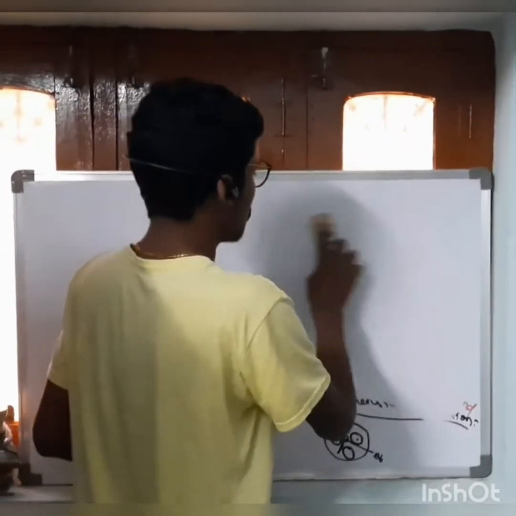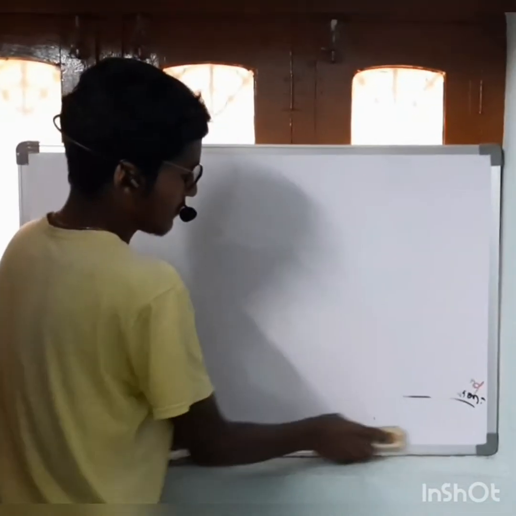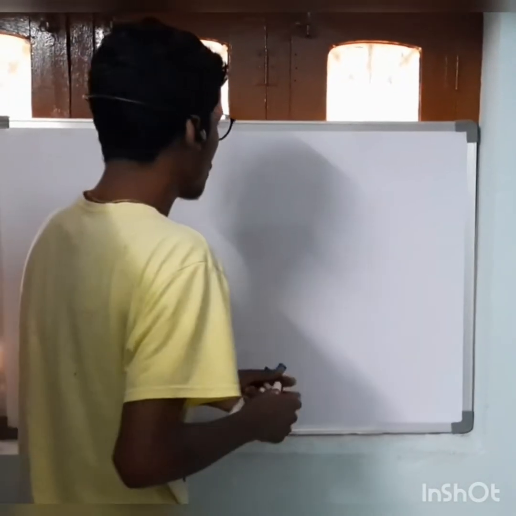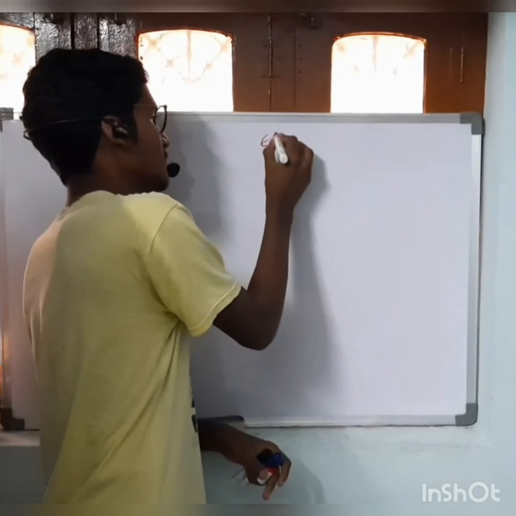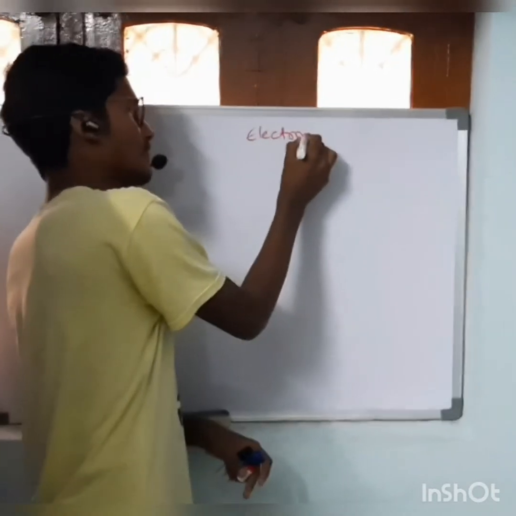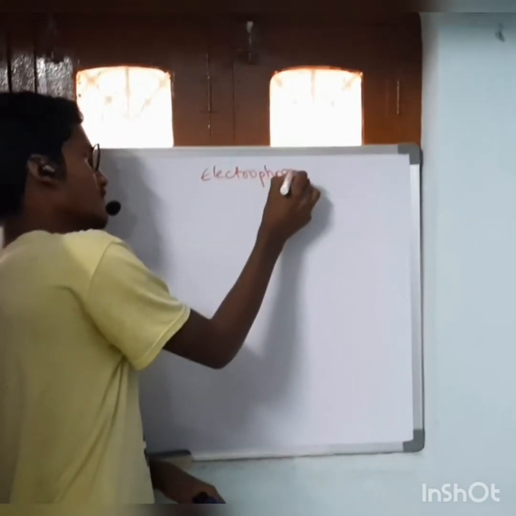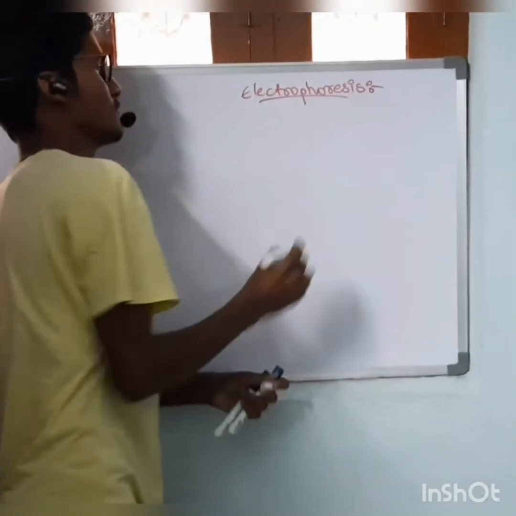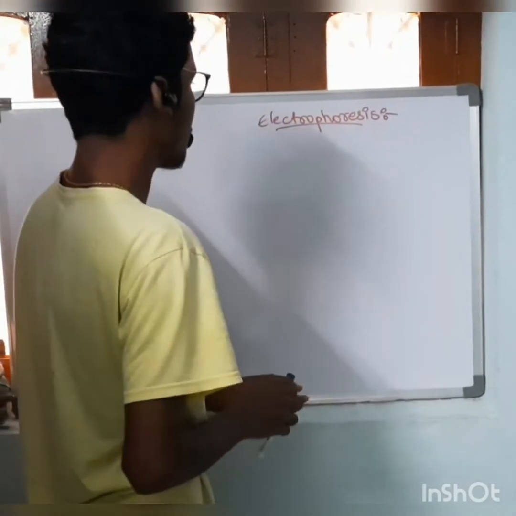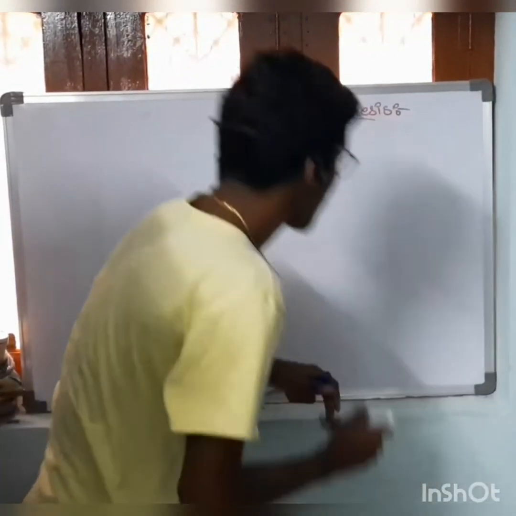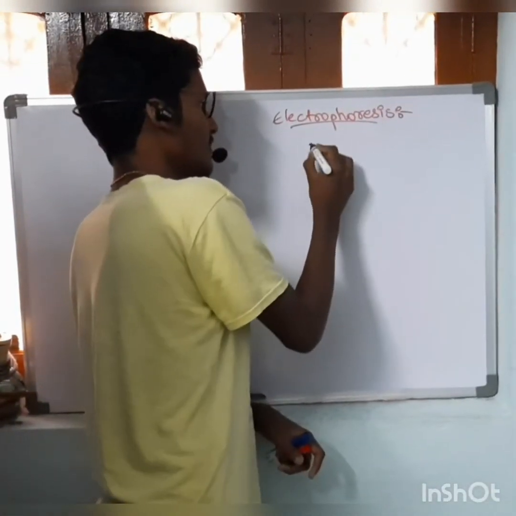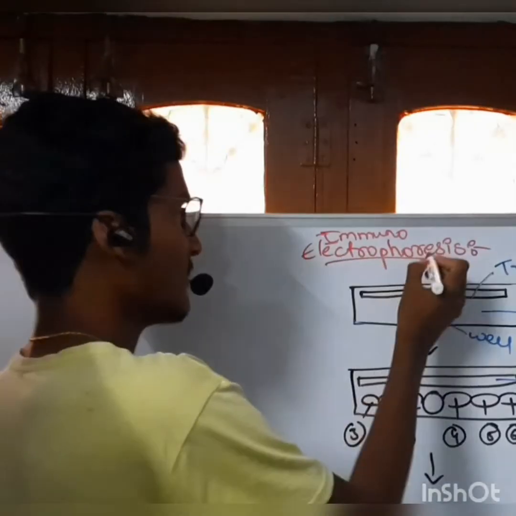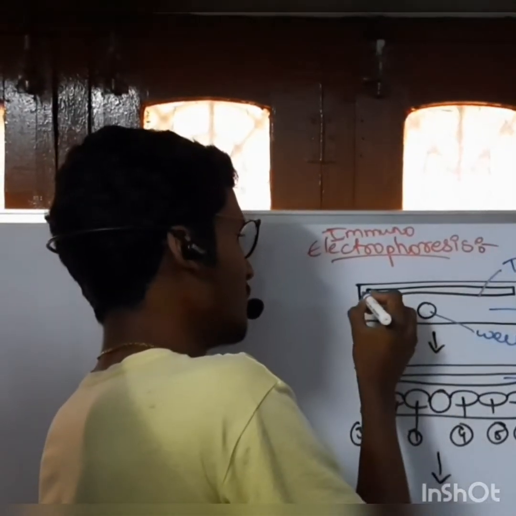Next one is electrophoresis precipitation. Here, electrophoresis. Suppose it is a test tube which is solidified within. Next one is the immunoelectrophoresis method.